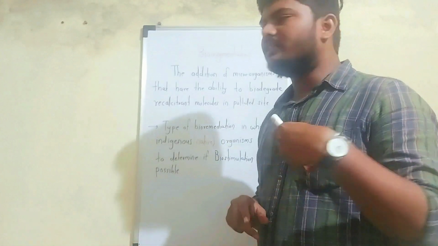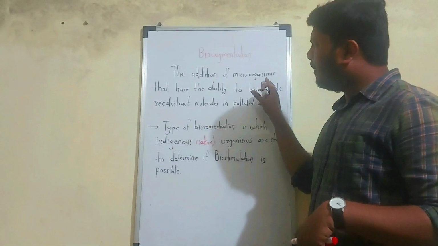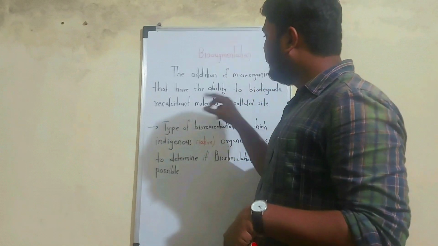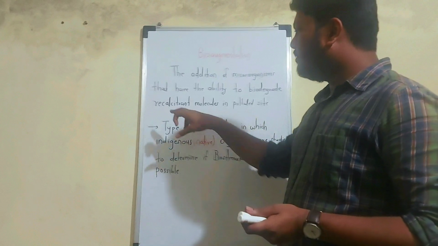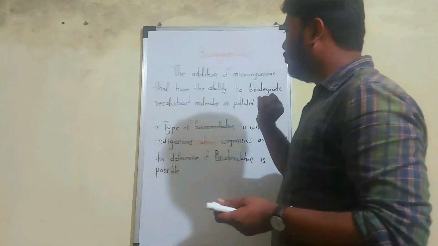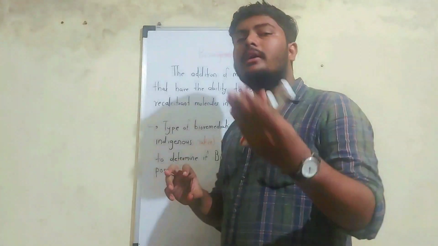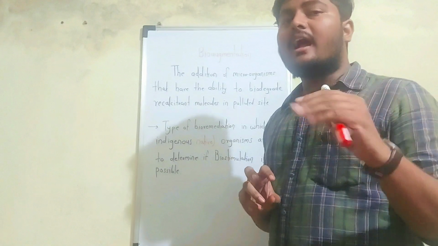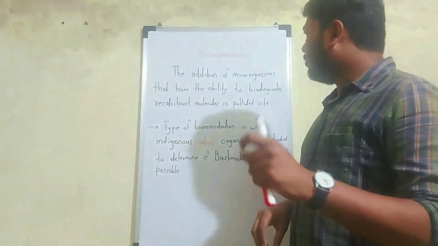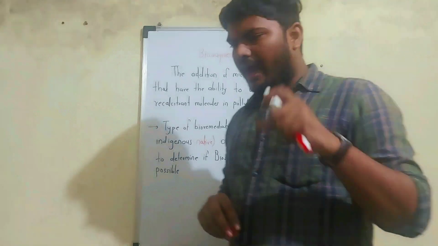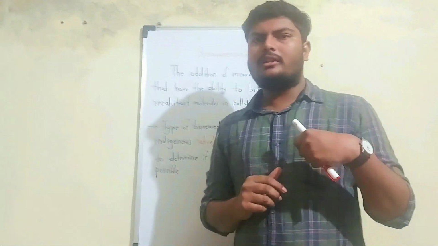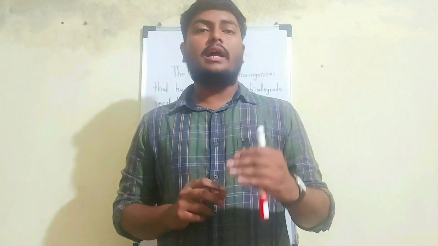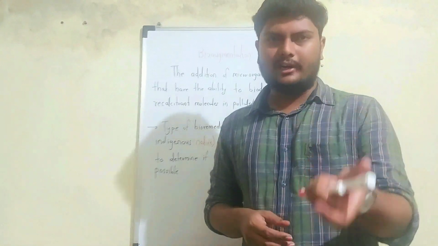So we will see the definition first. The addition of microorganisms that have the ability to biodegrade recalcitrant molecules in a polluted site. What is meant by recalcitrant molecules? Recalcitrant molecules are nothing but the molecules or compounds that are hard to biodegrade. So what we do here is we add some microorganisms, or we can say more cultured organisms, to the pollutant site, so that we can enhance the rate of biodegradation.